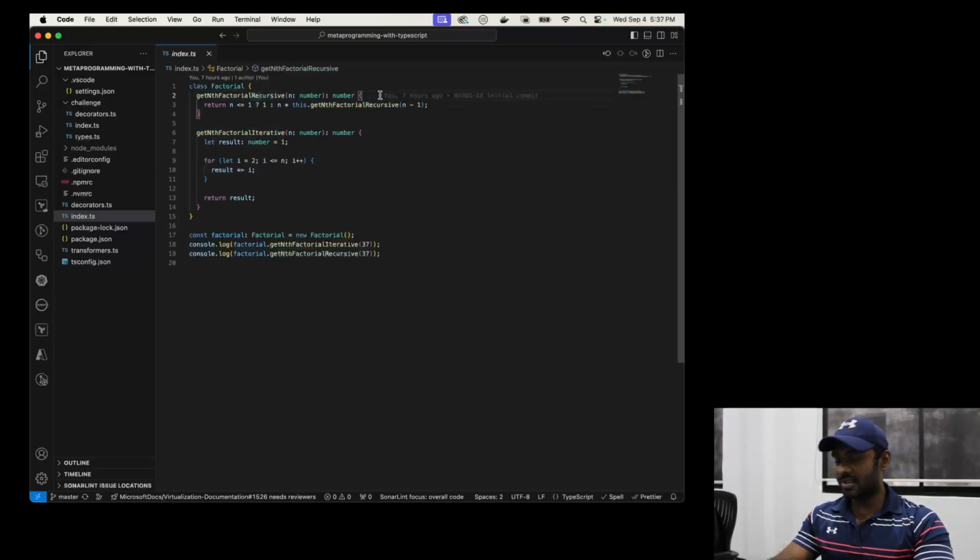What would be the easiest way to figure this out? Anyone? Let's make this more interactive. What would be the easiest way to figure out which one takes which amount of seconds and the other one takes this amount of seconds? Add a console log, right?